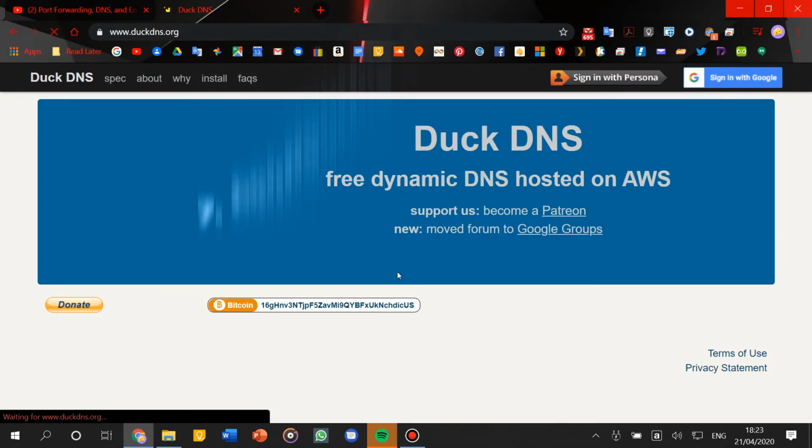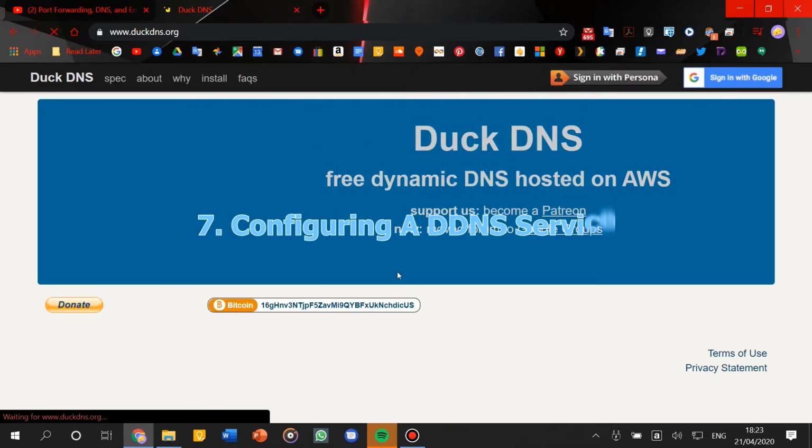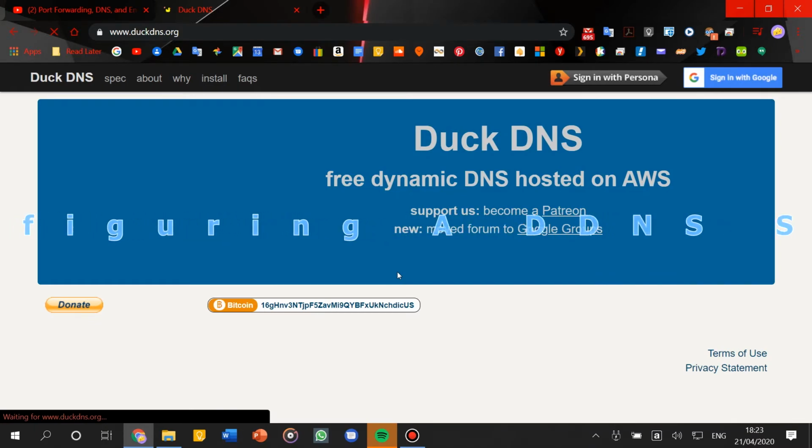The last thing we need to do is setting up a dynamic DNS service. The reason we need to do this is because our router has a public IP that always changes, and we want the work server to have a permanent address that never changes. I'm gonna use a dynamic DNS service called DuckDNS.